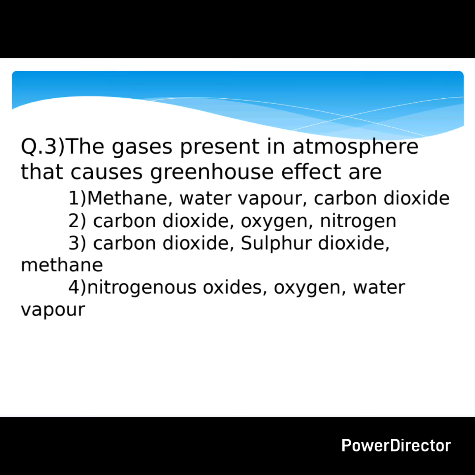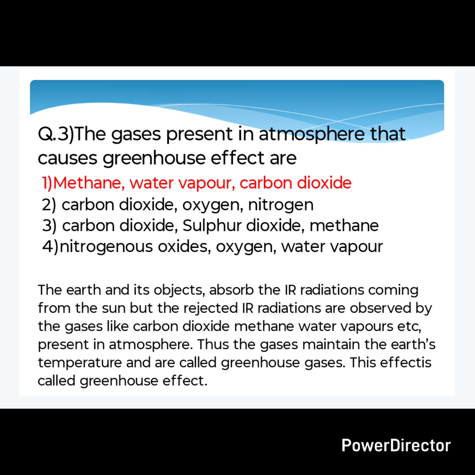Now, the third question: the gases present in atmosphere that causes greenhouse effect are. So the options here are: first one, methane, water vapor, carbon dioxide; second option, carbon dioxide, oxygen, nitrogen; and the third option, carbon dioxide, sulfur dioxide, methane; and the fourth option, nitrogenous oxides, oxygen, water vapor. So what is the answer here? Yes, the answer is the first option, methane, water vapor, carbon dioxide.